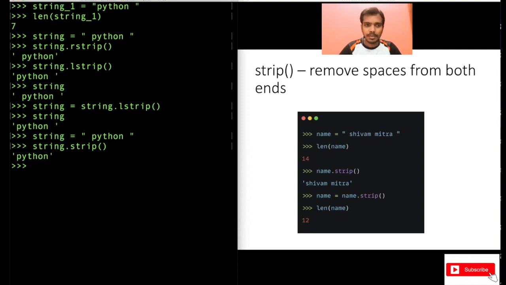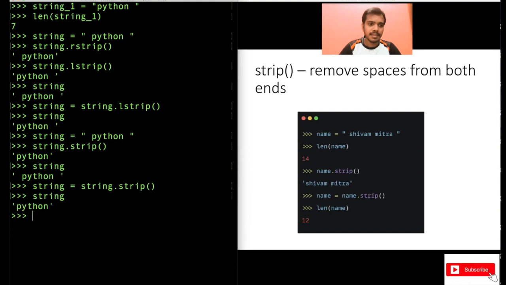See, you are able to remove it from both the ends. But if you print string, the spaces are still there because you have not changed the value. For changing the value, you have to do something like this. Now print string. Now the actual value in the variable has changed. So understand this.